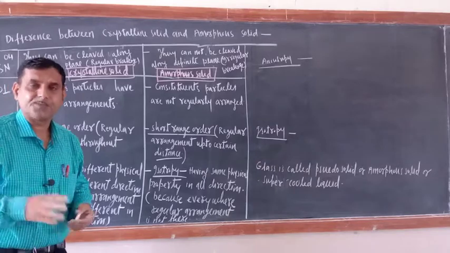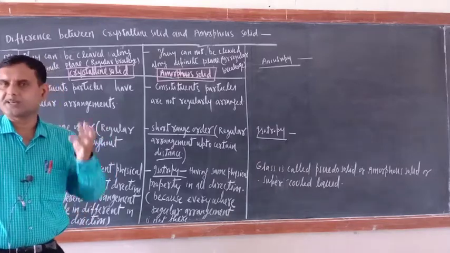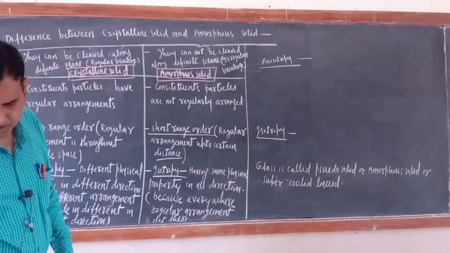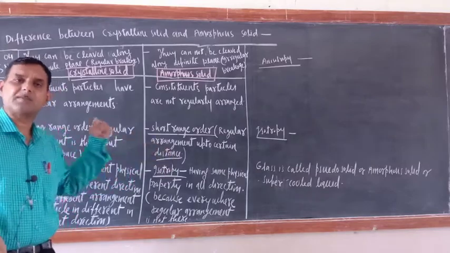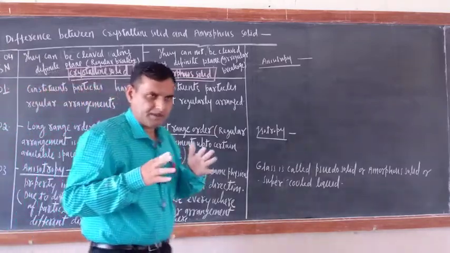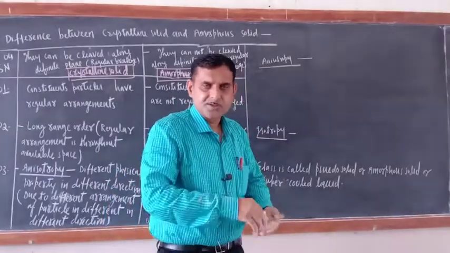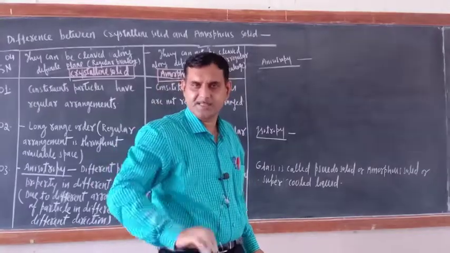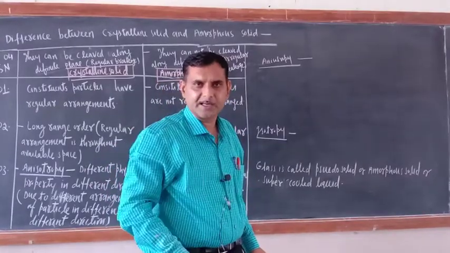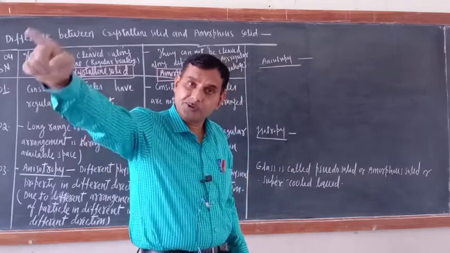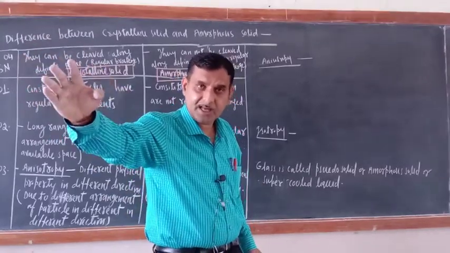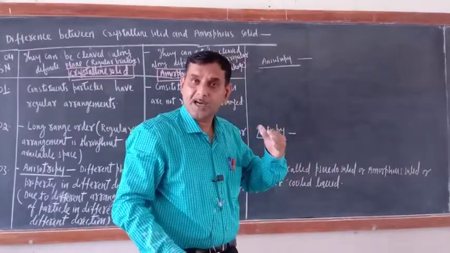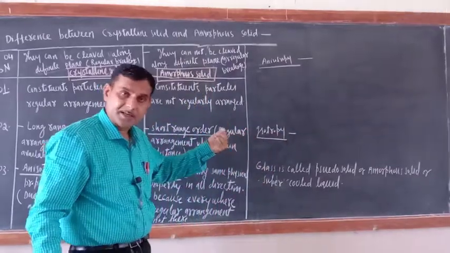Okay, just see. Physical property: electrical conductivity, refractive index, thermal conductivity. These are the physical properties. Suppose I am viewing the physical property from this direction. Then I will have one particular value of all those physical properties, like refractive index, thermal conductivity, electrical conductivity. But if the same thing I am viewing or measuring from that direction, the same value will be changed. So what is the meaning of this? We are getting different physical properties in different directions.